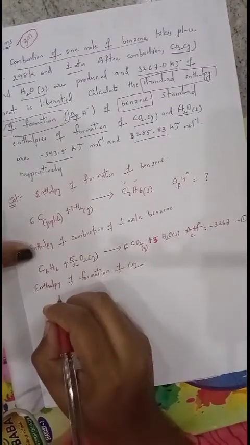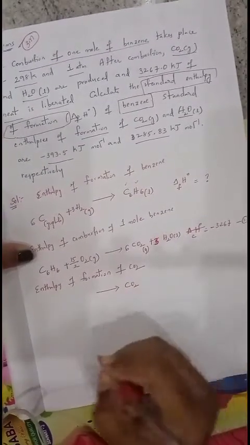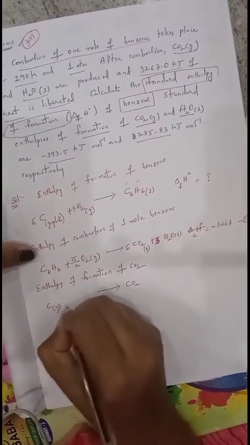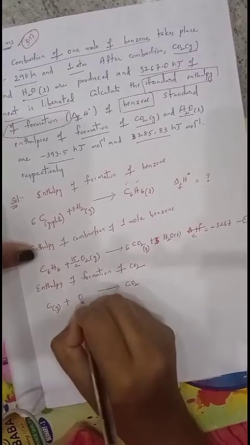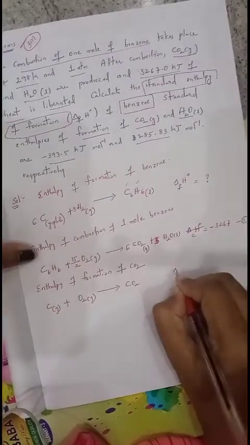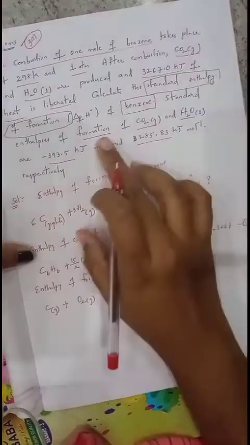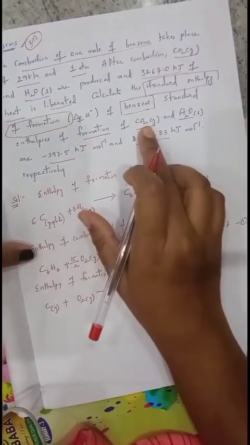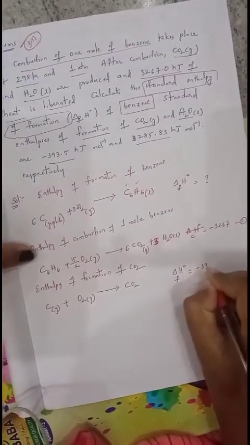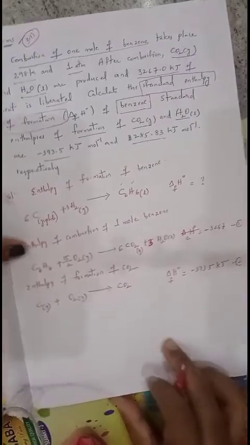Okay, so CO2 is formed. After the arrow write CO2. To form CO2, what are the elements required? Carbon and oxygen. Carbon you can write in the form of graphite plus oxygen as O2 gas. CO2 is balanced on both sides. Then the enthalpy of formation of CO2, delta H naught F, is given in the problem: minus 393.5 kilojoules. Consider this as the second equation.